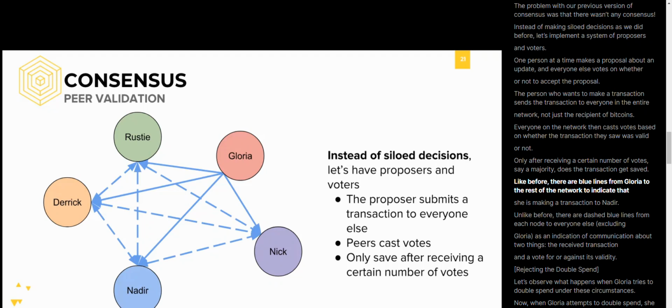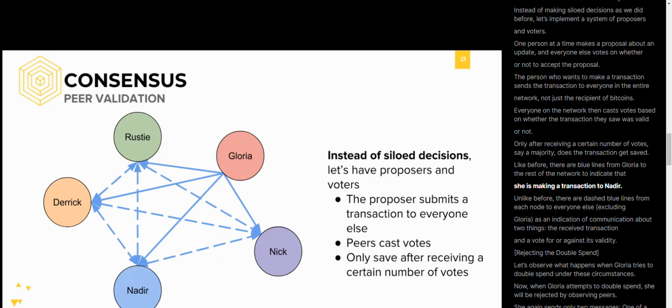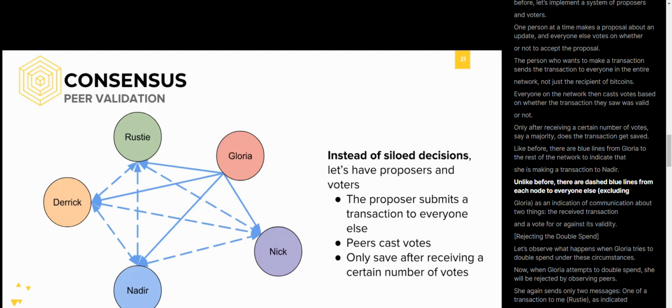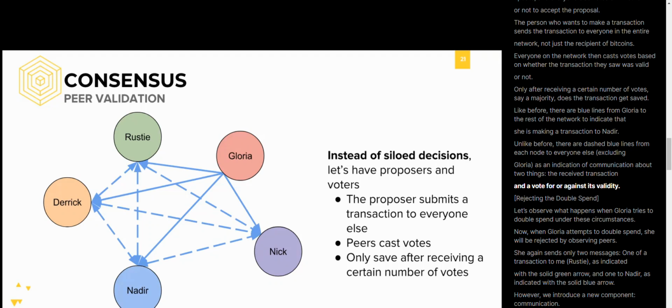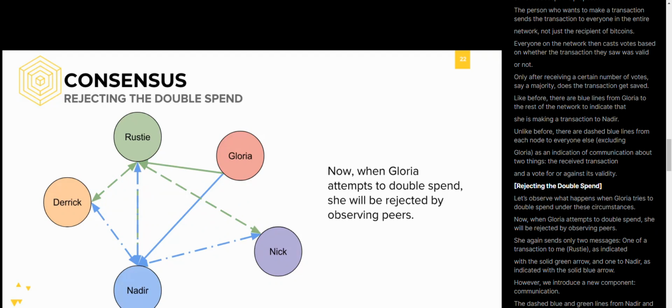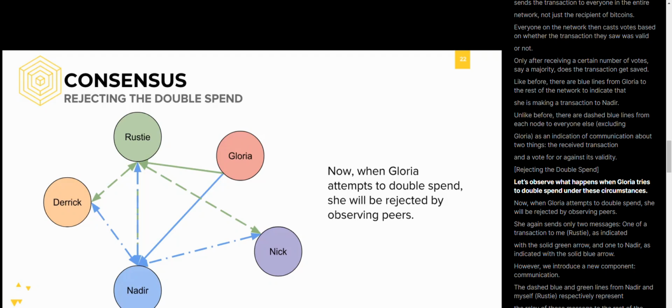Like before, there are blue lines from Gloria to the rest of the network to indicate that she is making a transaction to Nadir. Unlike before, there are dashed blue lines from each node to everyone else, excluding Gloria, as an indication of communication about two things: the received transaction and a vote for or against its validity. Let's observe what happens when Gloria tries to double spend under these circumstances.